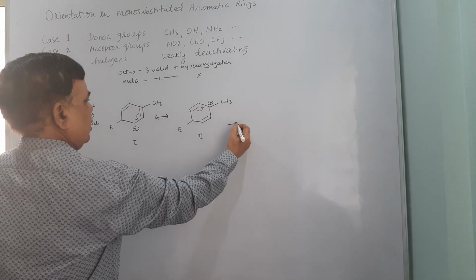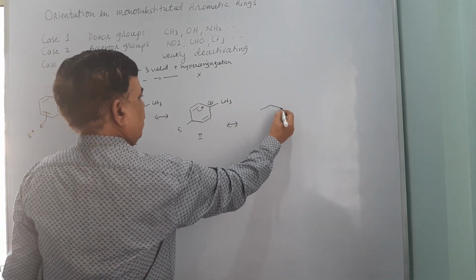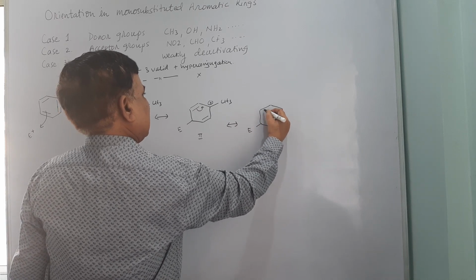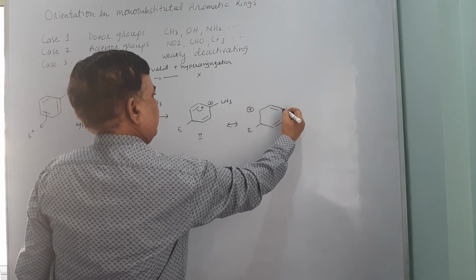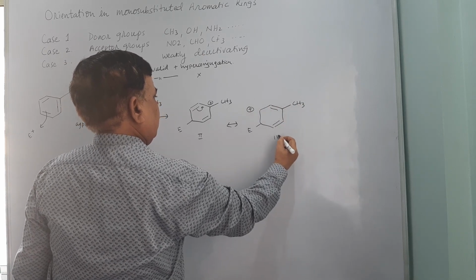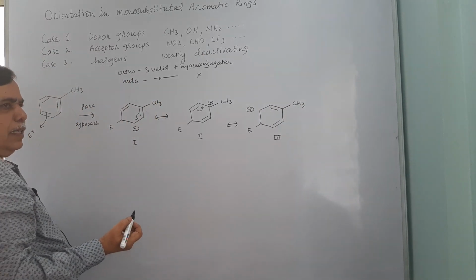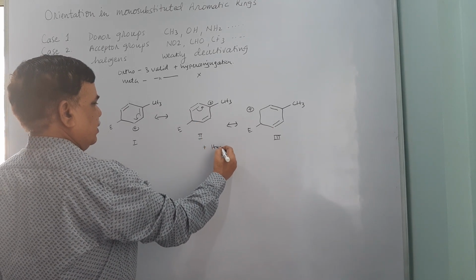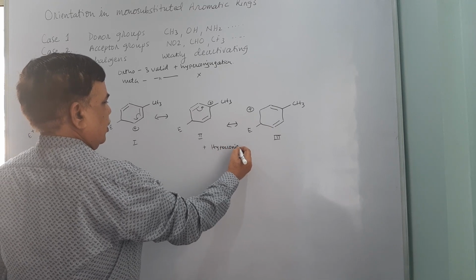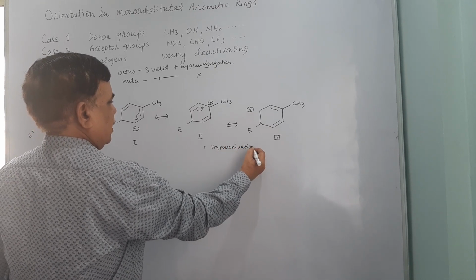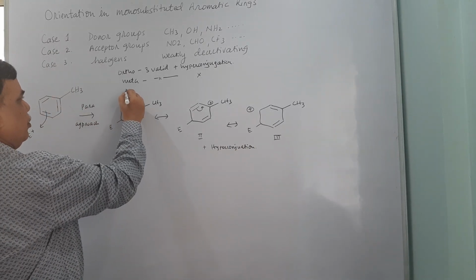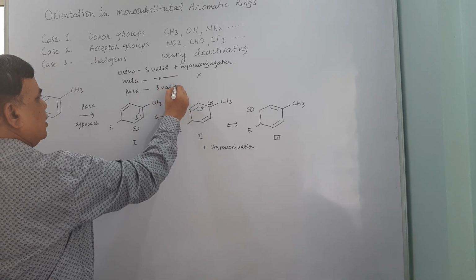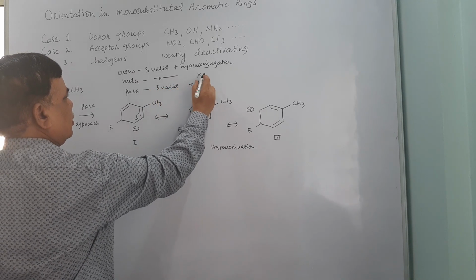This is the second structure. One more structure one can draw, when the pi cloud interacts and you get this. So three valid resonating structures are there, and in addition you will have hyperconjugative stabilization. So the para approach has three valid resonating structures plus hyperconjugation.